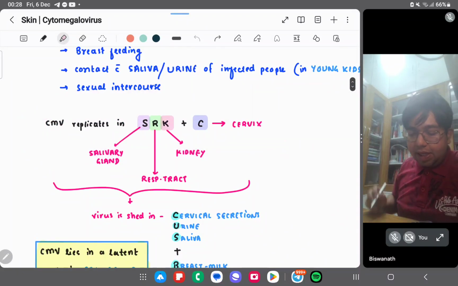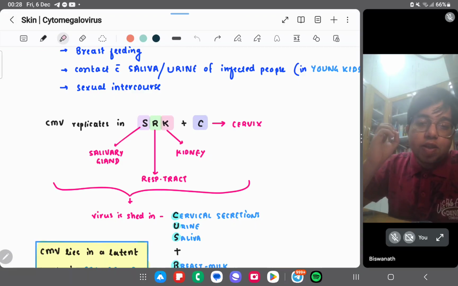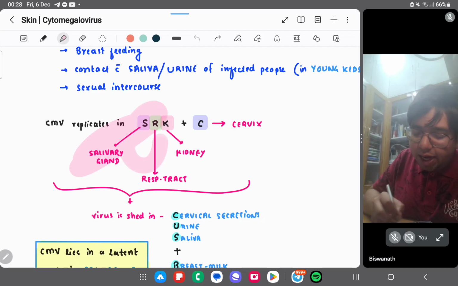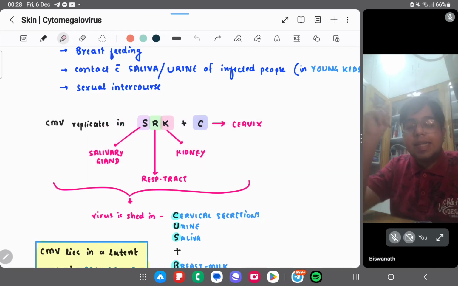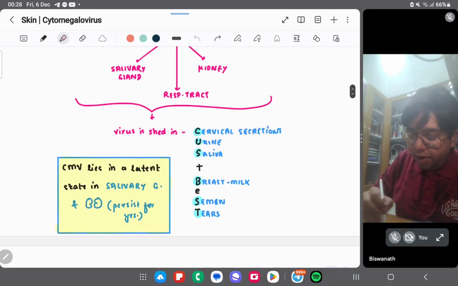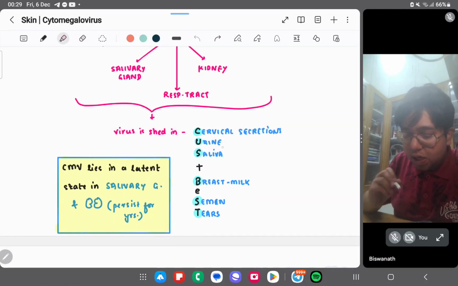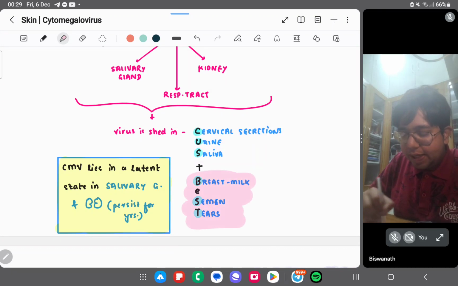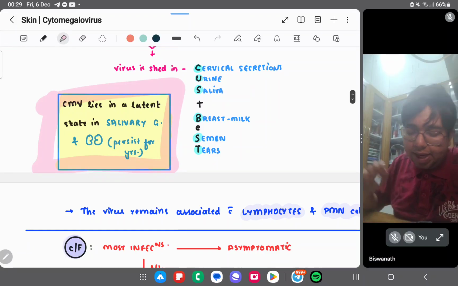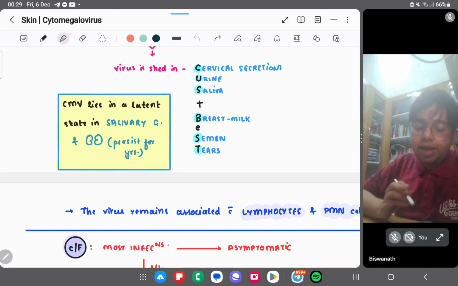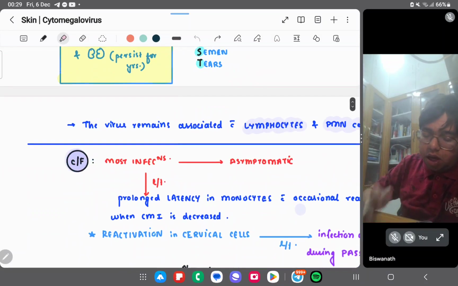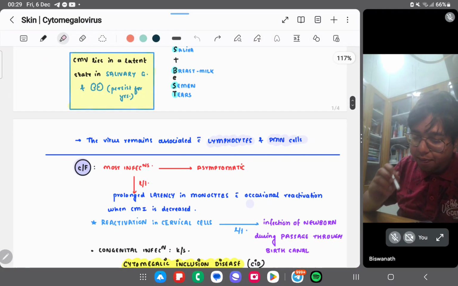CMV replicates in the salivary gland mainly, so it's called the salivary gland virus. You can remember SRK plus C: salivary gland, respiratory tract, kidney and cervix. The virus is shed in cervical secretions, urine, saliva, breast milk, semen and tears. CMV lies in a latent stage in the salivary gland and can persist for years. The virus remains associated with lymphocytes and PMN cells.